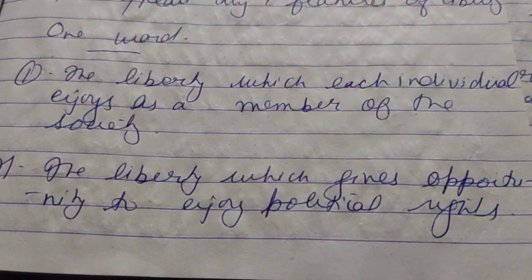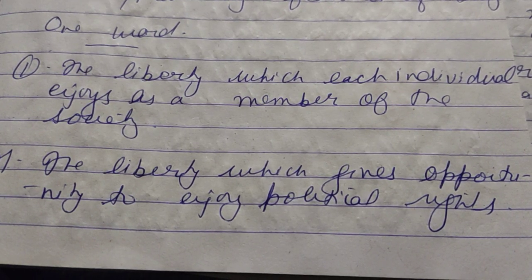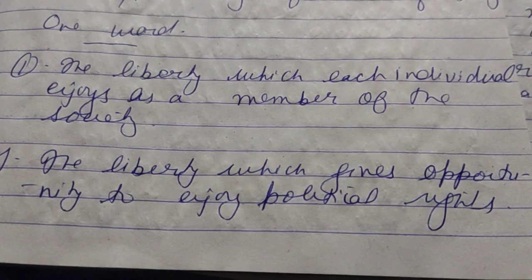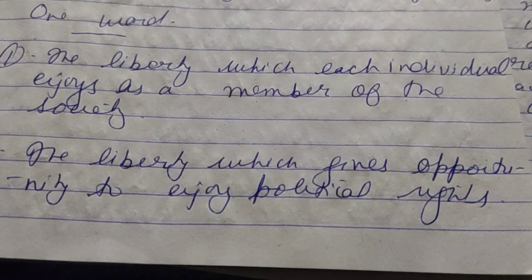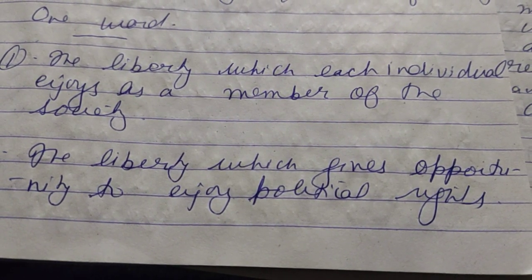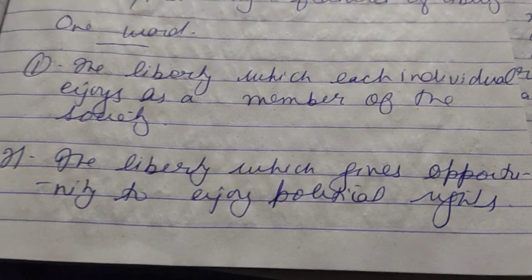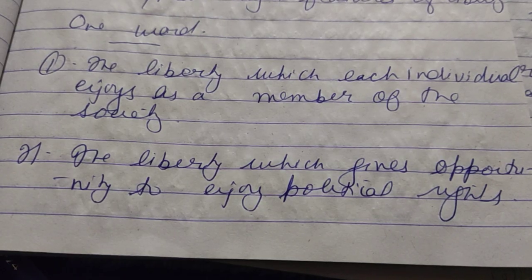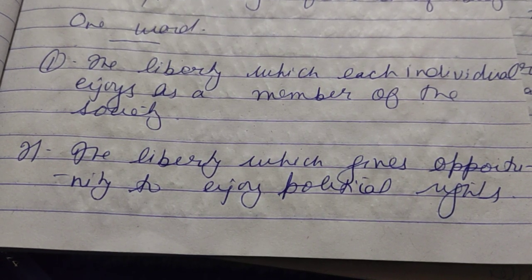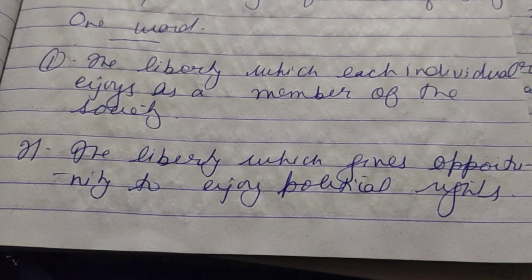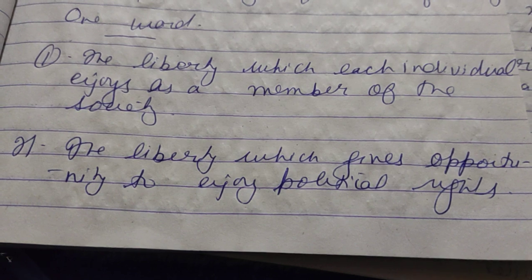You are to send me the answers of all these short questions when the privacy of the group is open. Second is, the liberty which gives opportunity to enjoy political rights. We are to write the name of that type of liberty.